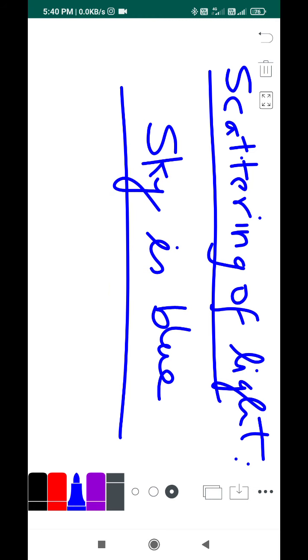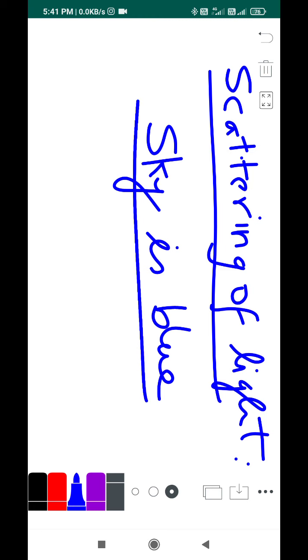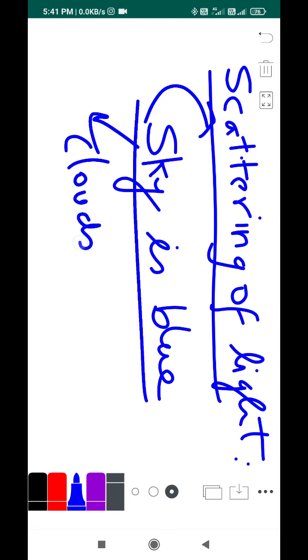So the sky is blue in color, that's perfectly fine. But how does it happen? What is the reason behind it? It's a very good example of scattering. The sky is blue in color, and the clouds are white in color, that's another example, right? Clouds are white, sky is blue.